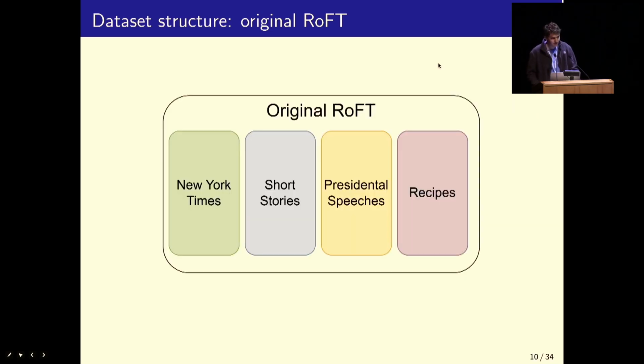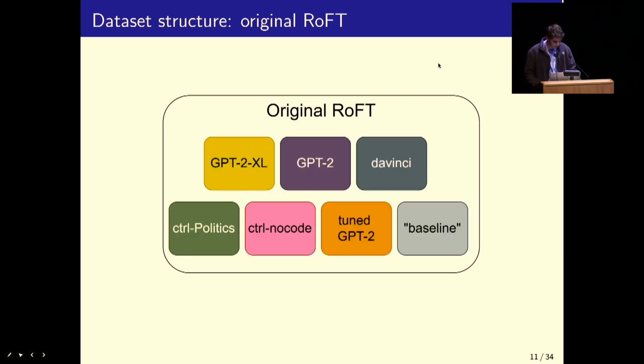There are 4 domains in the dataset: New York Times news articles, short stories, presidential speeches, and recipes. And the models used to generate are a range of different small models. Notice that these are pretty small models, so significantly less capable than the current frontier.